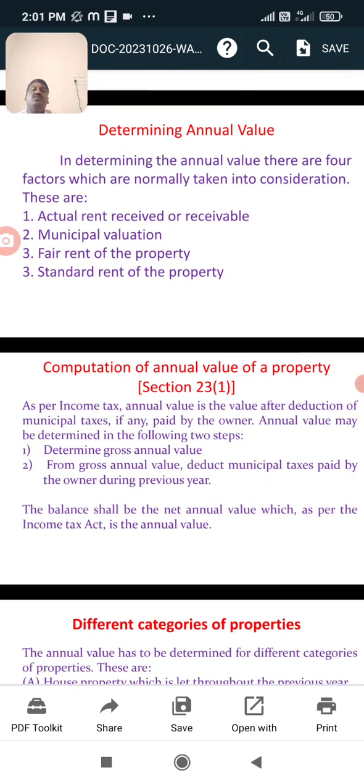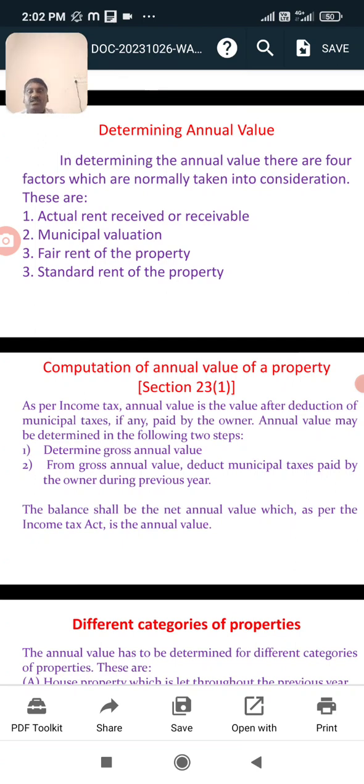Next, computation of annual value of the property. As per the income tax, the annual value after deduction of the municipal tax paid by the owner may be determined in the following steps. First, determine the gross annual value. Second, from the gross annual value deduct the municipal tax paid by the owner.